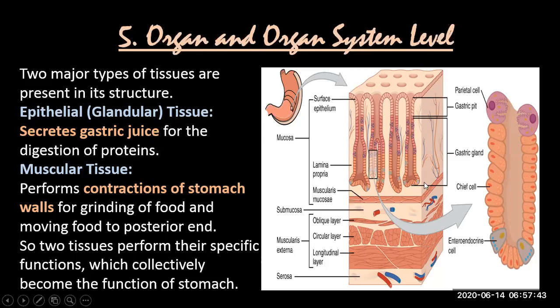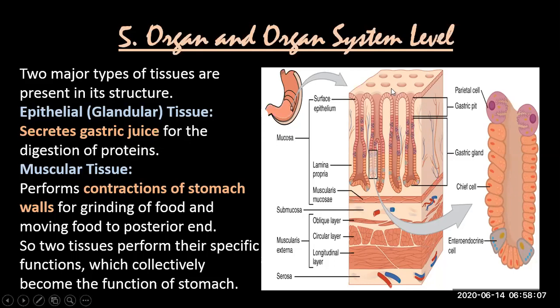So this pit is having gastric glands, chief cells हैं उसमें, which are secreting endocrine, enteroendocrine cells. Do not go into the detail of these terms, please. Terms नहीं पढ़ाई जा रही. I'm just showing you the diagram. इस gastric pit में यहाँ से gastric juice release हो रहा है.